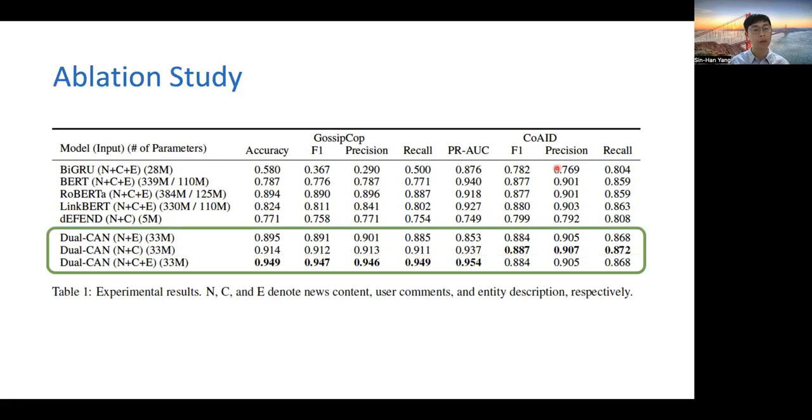In addition to experiments on accuracy, we also do some ablation study to know the role of the user comments and entity description. In GossipCop, with user comments and entity description, our model reached the best results. For CoAID, only using news contents and user comments already has a very nice performance. We believe it's because for CoAID, the news contents are usually very short, which is hard for TAGME to capture the entity description.